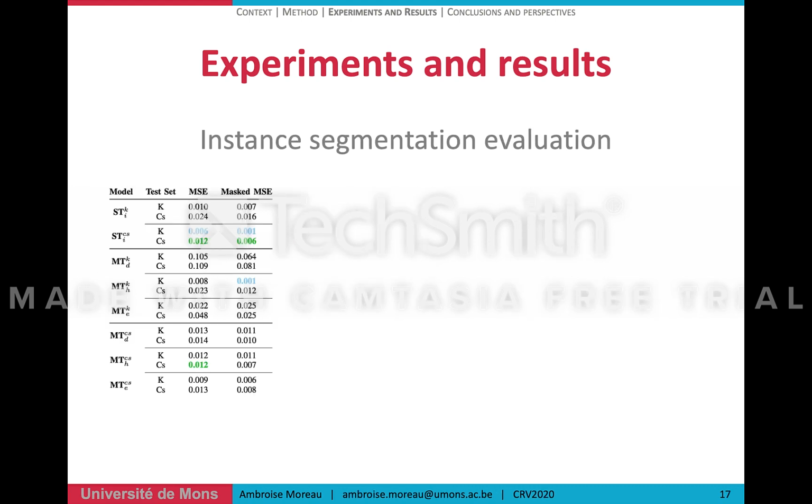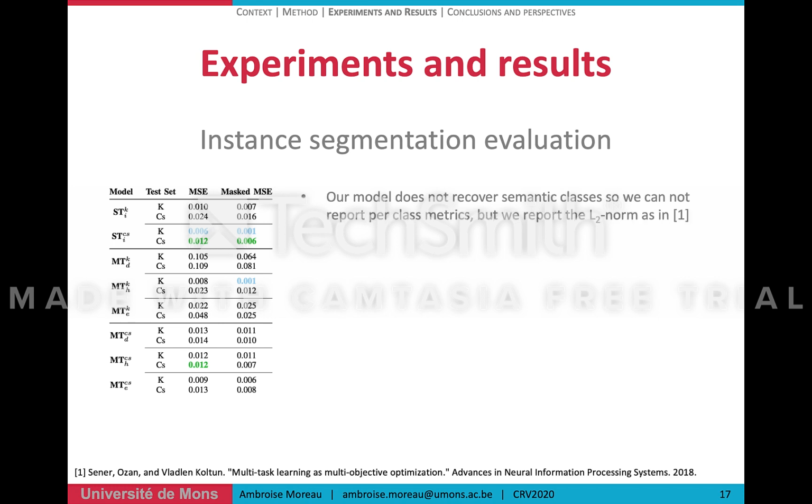Regarding the instance segmentation evaluation, our model does not recover semantic information, so we cannot report per class metrics. Instead, we report the mean squared error as in the work of Senner and others.